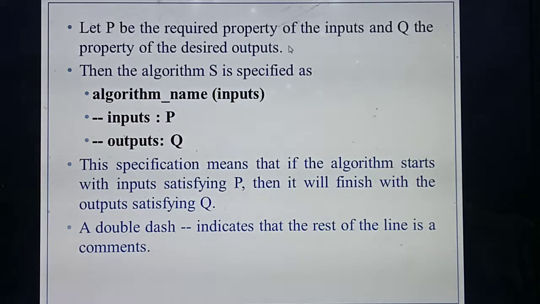What input you are giving? For that input you are taking the variable called P. Then Q is the property of the desired output. So Q you are going to assign for the property of the output, and P you are assigning for the property of the input. Okay, so now you are going to write this algorithm or specification concept.